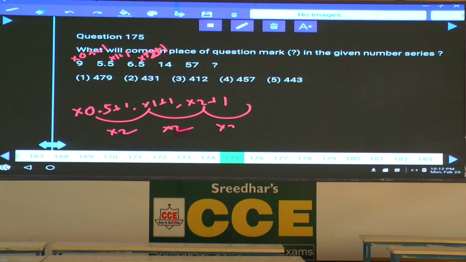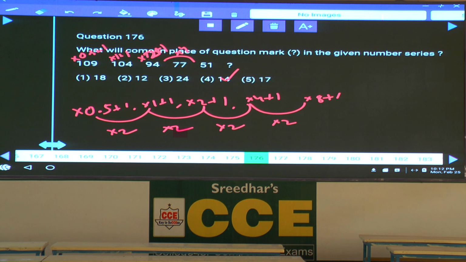Next one, 2 into 2 is how much? 4. Now 14 into 4, how much? 56 plus 1, 57. Next one, 4 into 2 is how much? Into 8 plus 1. Now 57 into 8 plus 1 is your answer. What is 57 into 8? 50 into 8, 400. 7 into 8, 56 plus 1, 57. 457 plus 1. Hence, what is your answer here? 457, choice 4. So 175 is 0.5 plus 1, into 1 plus 1, into 2 plus 1, into 4 plus 1, into 8 plus 1.